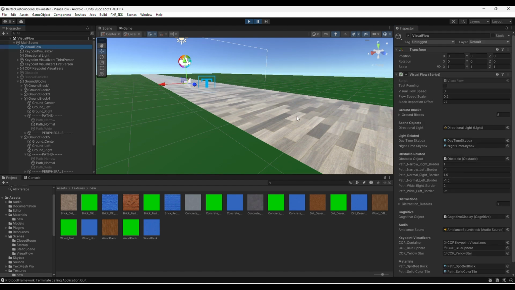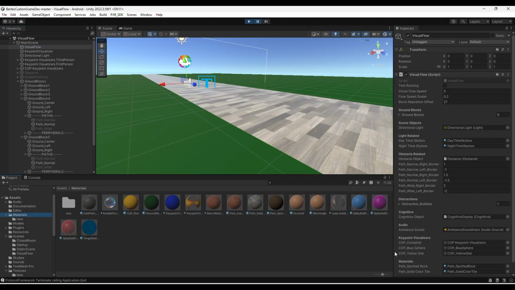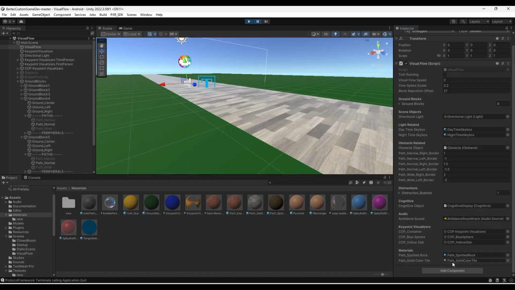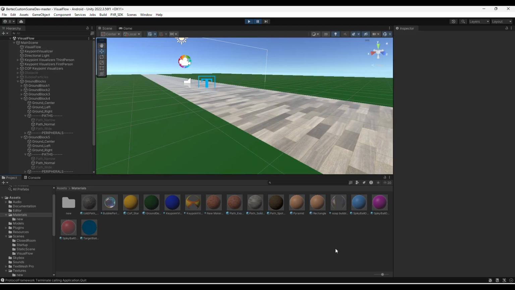Select the Visual Flow scene. In the Materials section of the Visual Flow scene on the right side, replace the solid color tile with the newly created brick tile by dragging the material into place. This method does not require any modifications to the code.